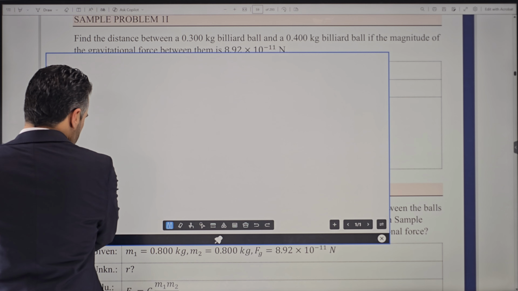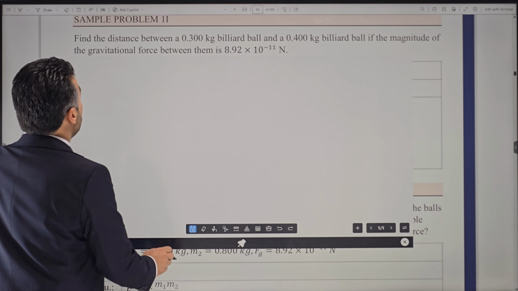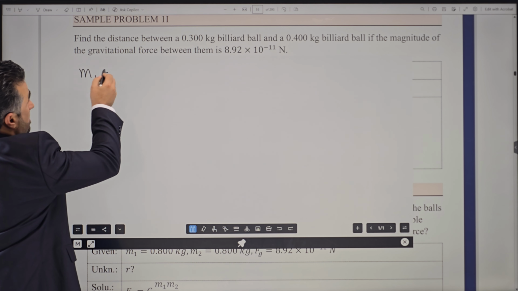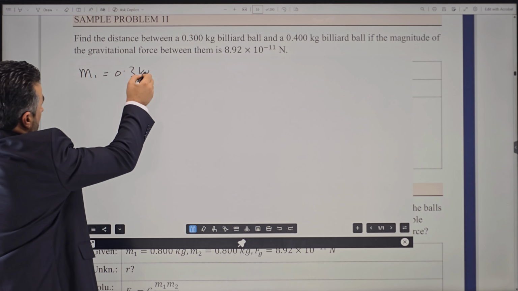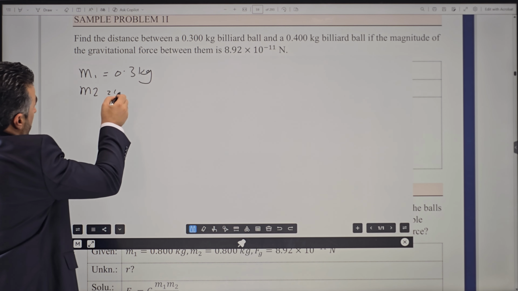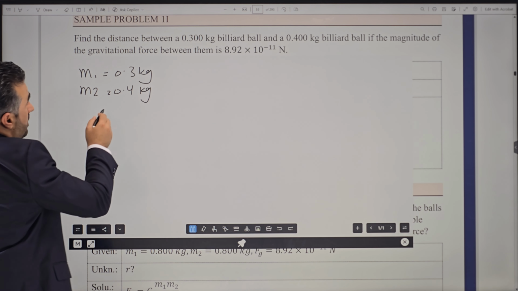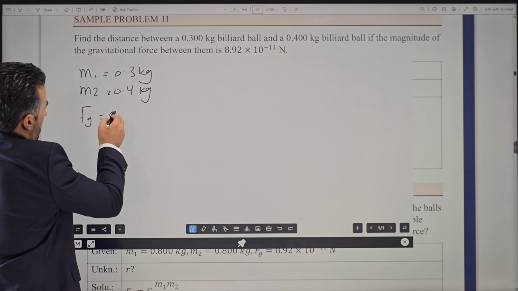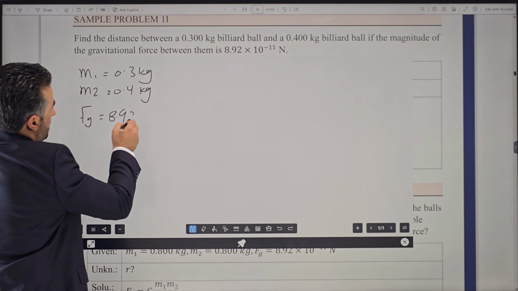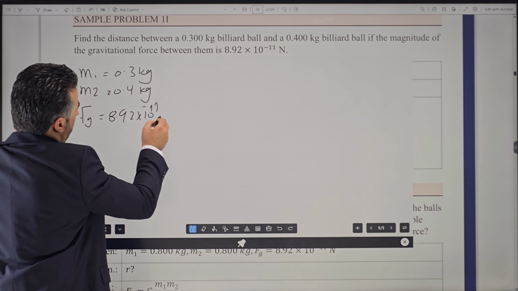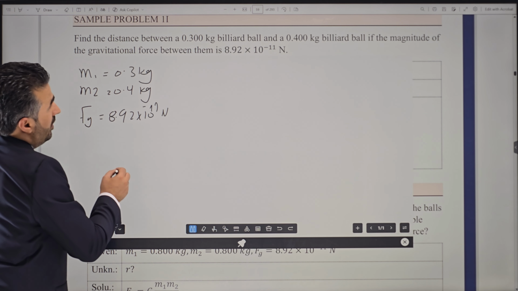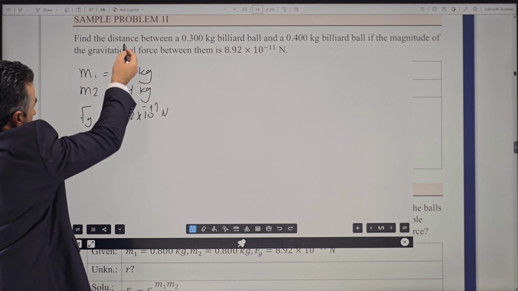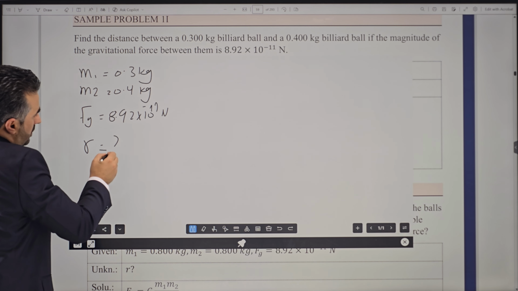Okay, so once again, let's just write down what is given. One of the masses is 0.3 kilogram, the other mass is 0.4 kilogram. And then it says the gravitational force between the two. So we can say Fg is 8.92 times 10 to the power negative 11 Newton. That is as simple as this. What is the requirement? It says find the distance. That means find r between the two.